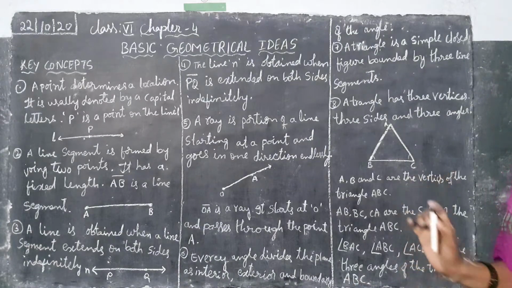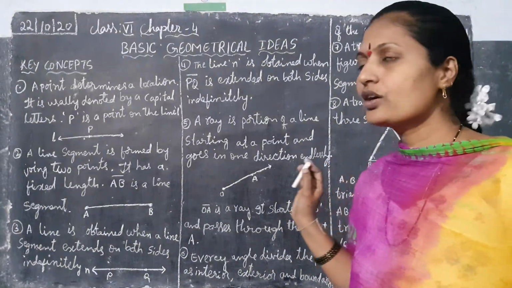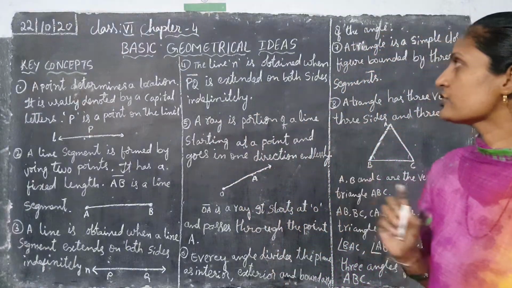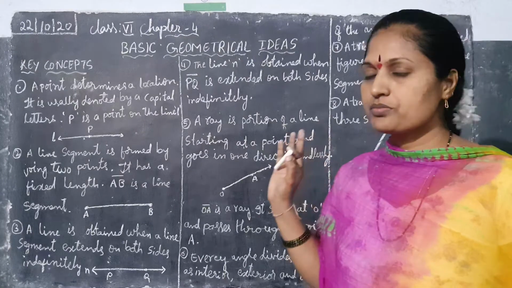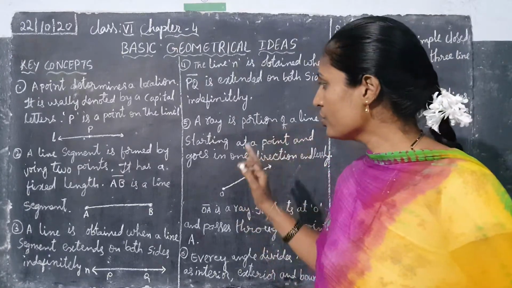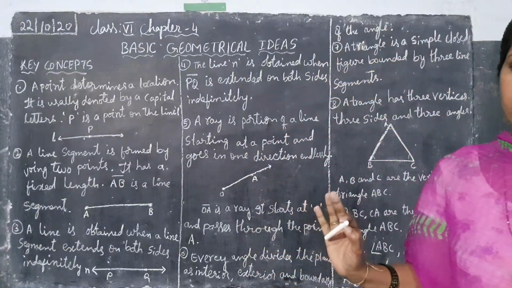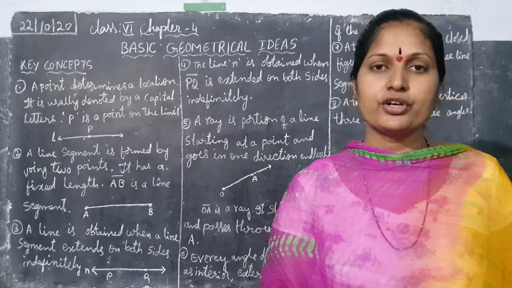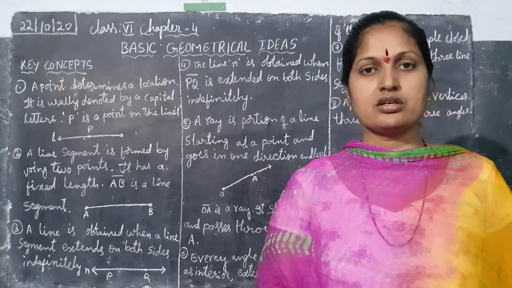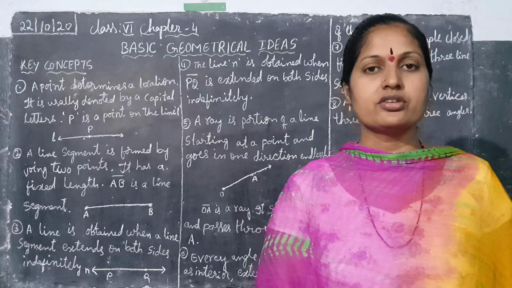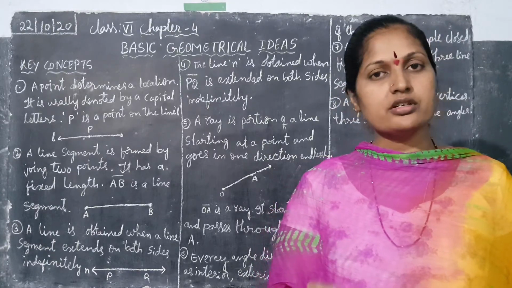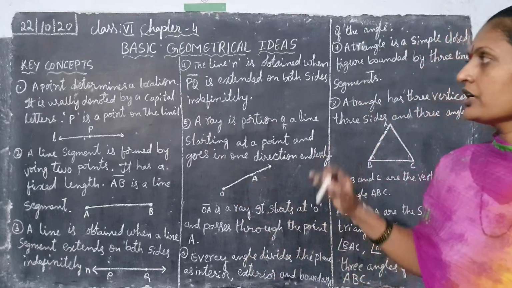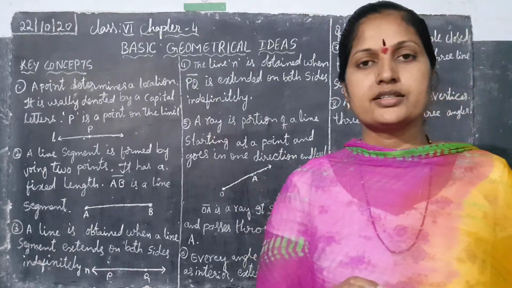Understood, children? Now these are the key concepts of the basic geometrical ideas. You have to write the chapter name and continue. All of this you have to write first, and next class I will explain some sums. That also you have to write in the classroom. Whatever sums are not given, you have to write as homework. Whatever is given on the board, you have to write in the classroom.